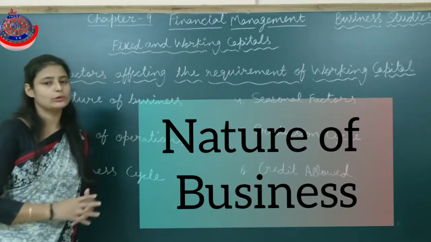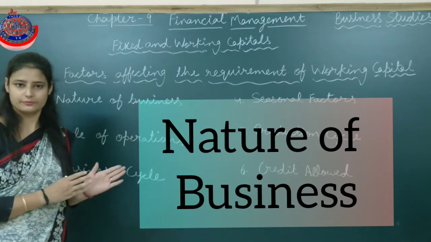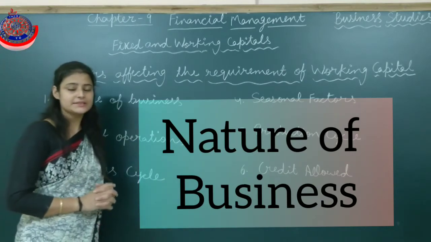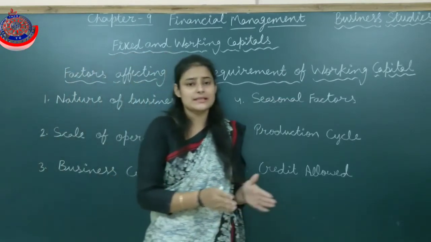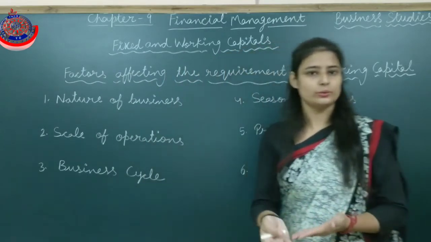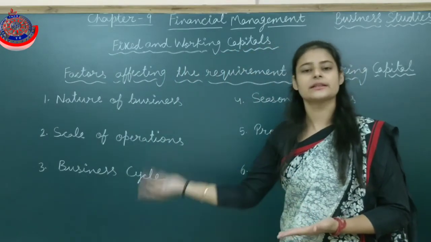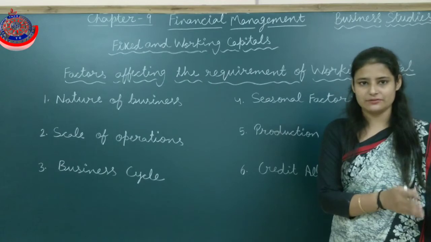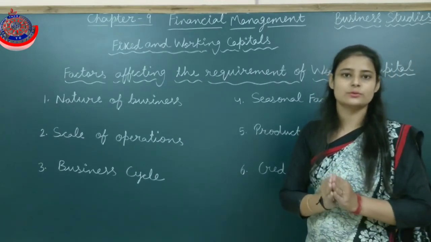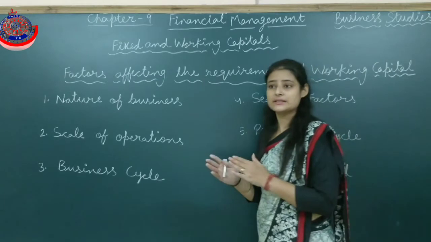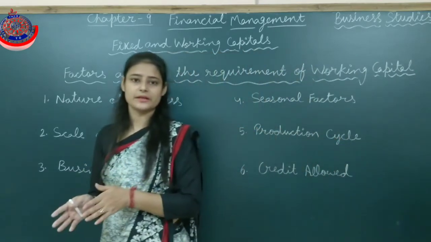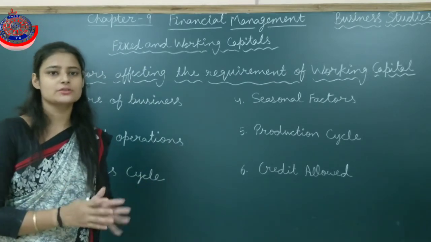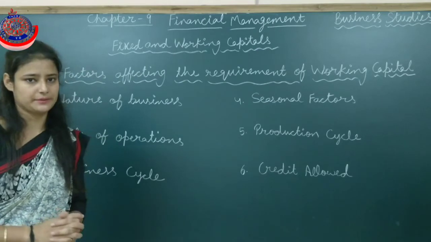See, as we all know, there are two types of concerns, trading and manufacturing. Trading concerns basically need less working capital, as the processing period is very short. They only purchase or procure the finished goods and then they sell off those goods. So there is no need to maintain any inventory, so there is a need for less working capital. In the same way, service enterprises also basically sell their services on a cash basis, so there is also a need for less working capital.